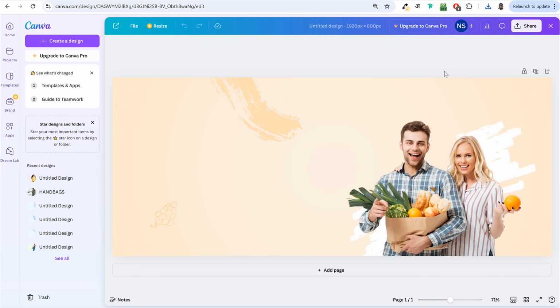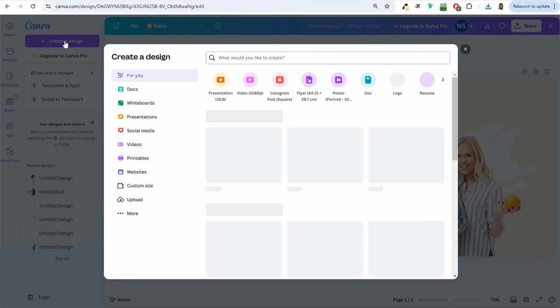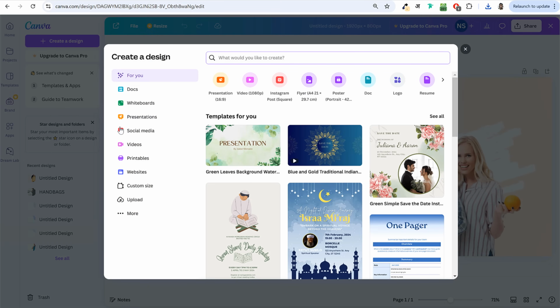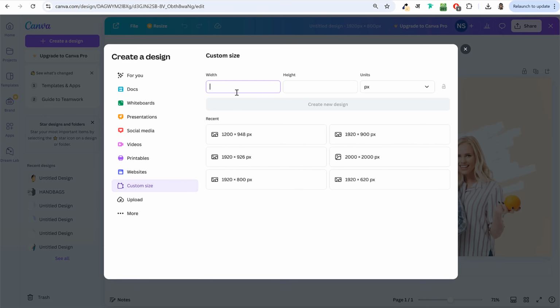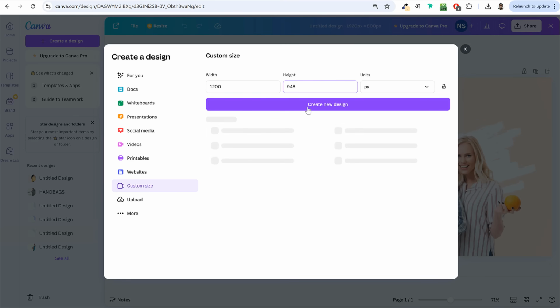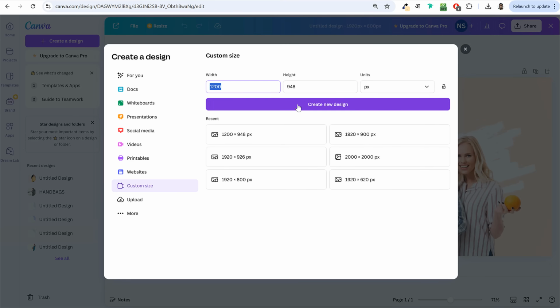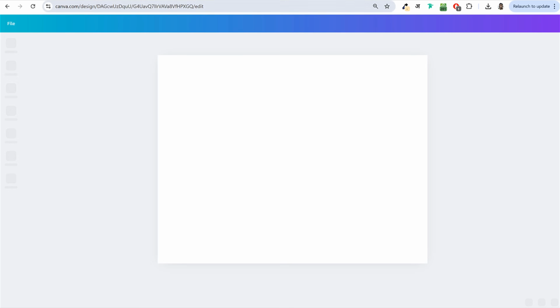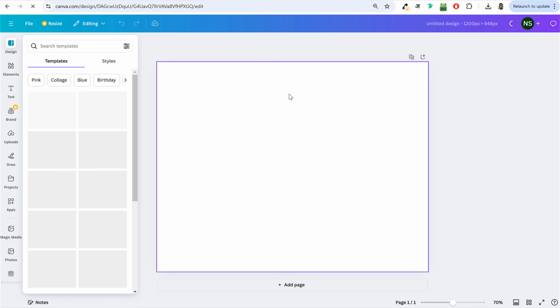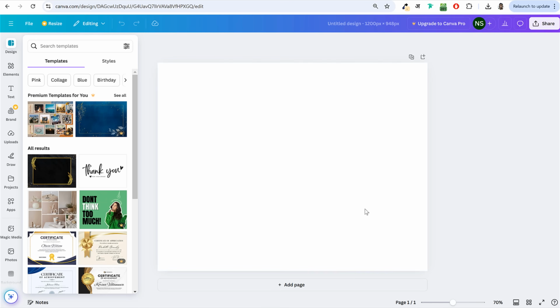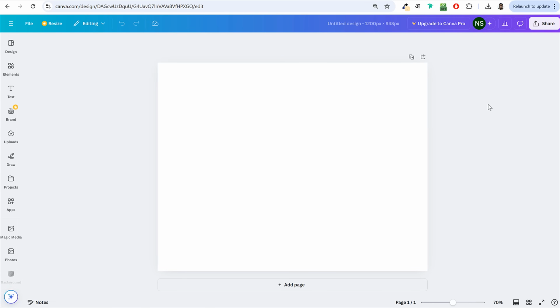Now to create a new banner, you can click on this create a design button and select custom size. Under width, type in 1200, and under height, type in 950 or 948 to be specific. So 1200 by 950 or 948. I've used 948 in the demo website, so that is the reason why I'm typing this. It will give you this. The very first thing that I need to do is change the background color. We have a white color background.